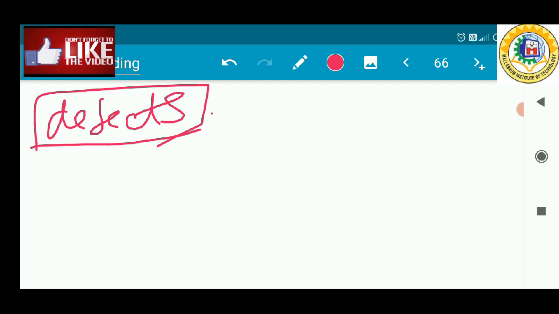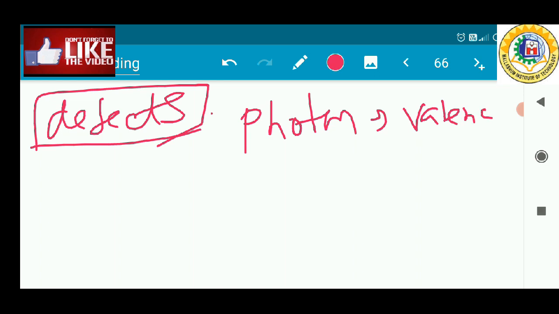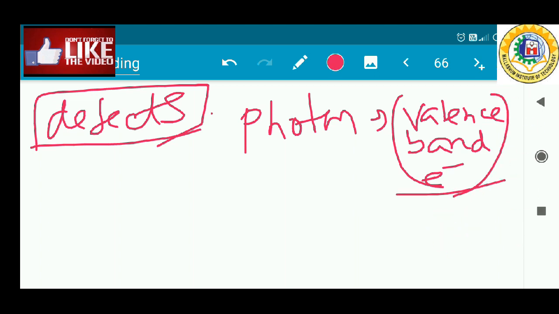However, the basic photon interaction process of interest is the interaction with the valence electron. When the photon collides with the valence electron, enough energy may be imparted to elevate the electron into the conduction band. Mainly we are concerned with the photon interaction with the valence band electron. That is the main objective of this optical absorption process.